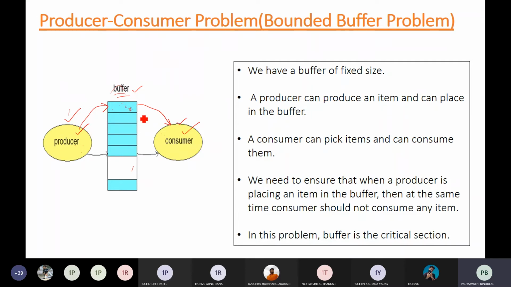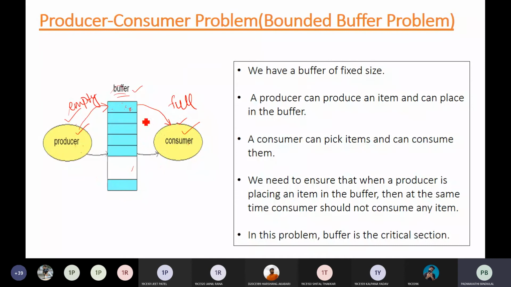So the consumer will be checking whether the buffer is full or not, so that it can take the data and consume it, and the producer is waiting for the buffer to be empty. If the buffer is empty, it can put the data item in the buffer, and if the buffer is full, only then can the consumer consume the data item. Are the conditions clear for everyone?